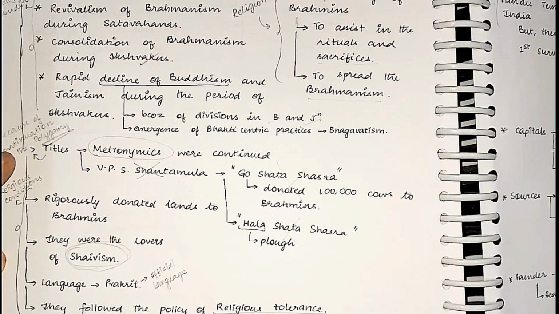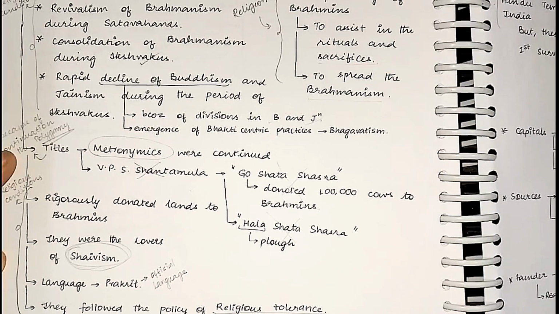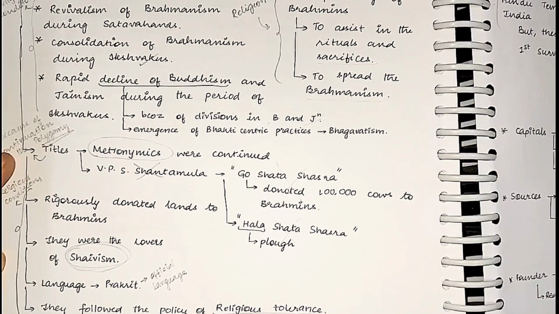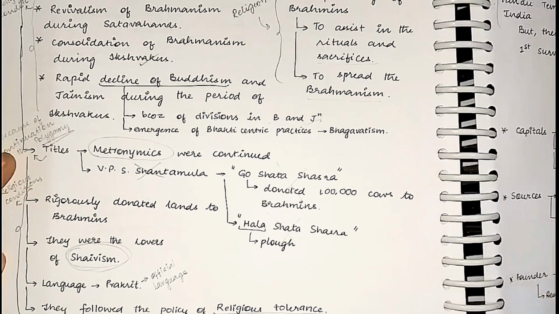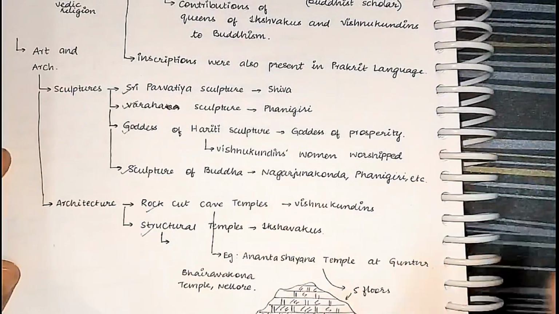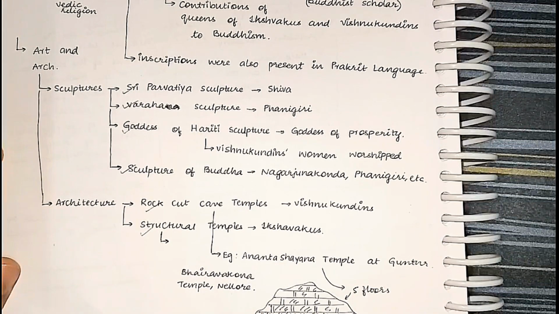And we have also seen that Mathari Putra Sri Veera Purusha Datta is called the Ashoka of South India. He is inclined towards Buddhism. And Vasishti Putra Sri Ehuvala Shantamula constructed the Pushpa Bhadra Swami temple. You can just extract this point and write an answer around it. That's it. Our main aim is to have as much crisp content as we can. Only that person excels through the examination.